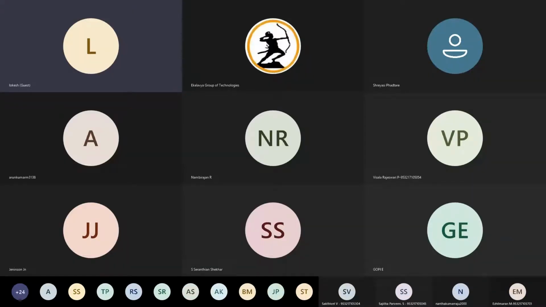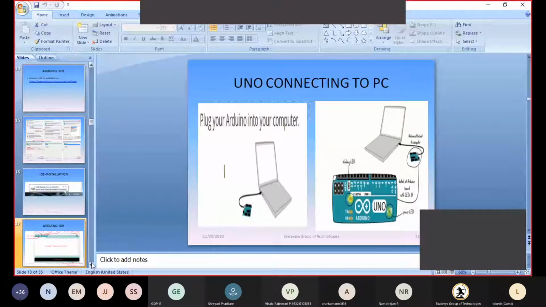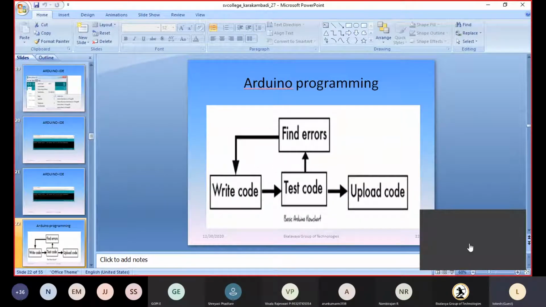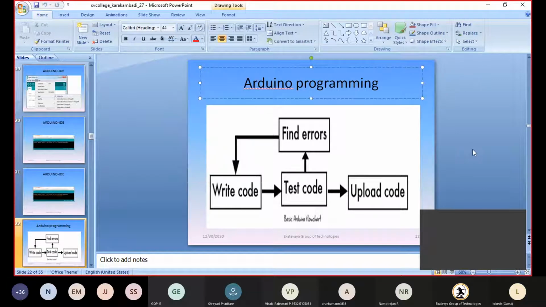Next, how can we program the Arduino? To write Arduino programs, I will start with writing code.